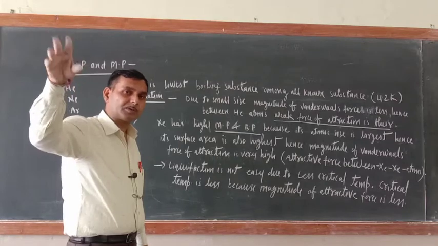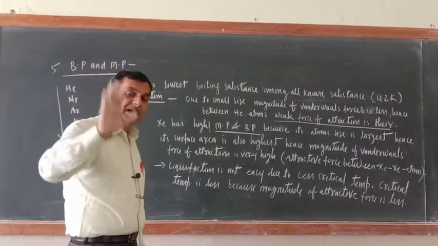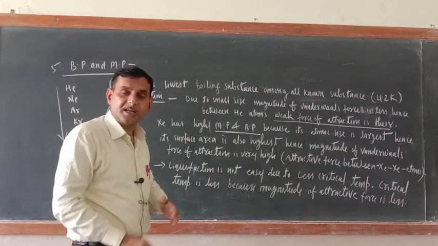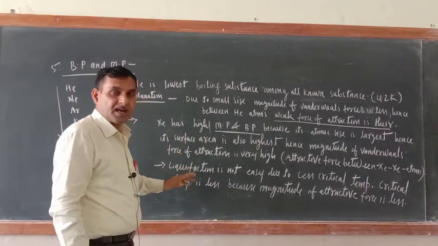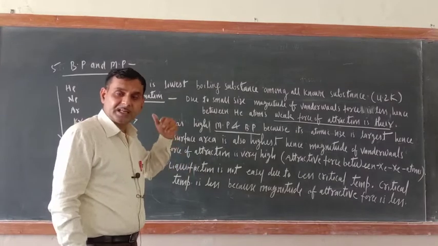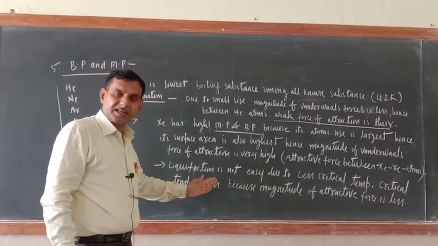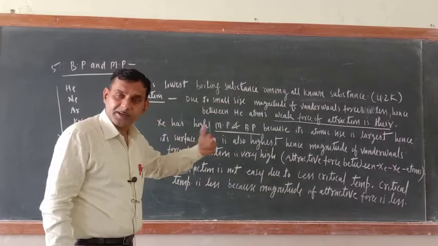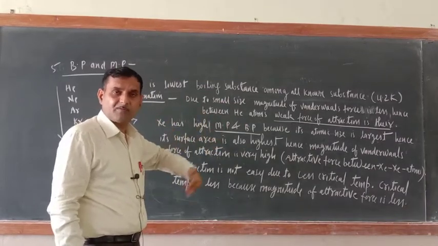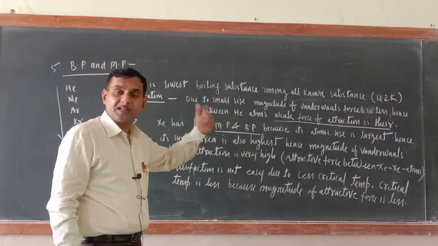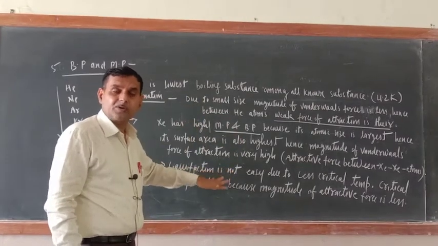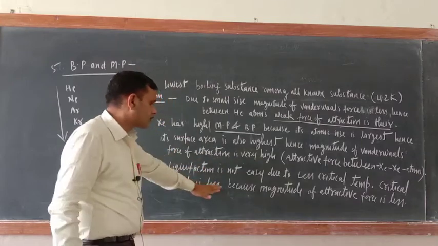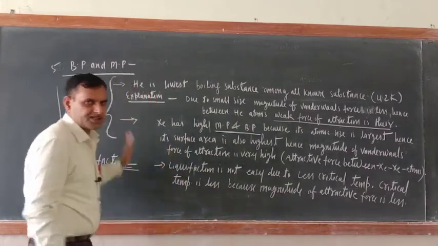Magnitude of van der Waals force of attraction is more. If the magnitude of van der Waals force of attraction is less, critical temperature will also be less. And more critical temperature, easy liquefaction. Less critical temperature, difficult liquefaction. More magnitude of van der Waals attractive force, easy will be the liquefaction. Less magnitude of van der Waals force of attraction, difficult will be the liquefaction. So both points I wrote here. Okay, this is the reason.